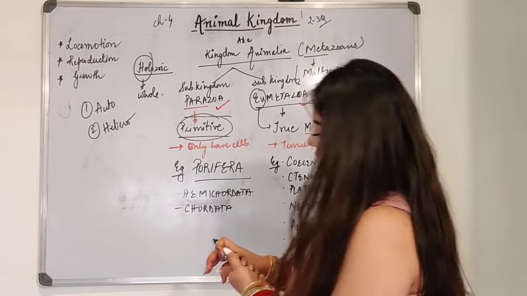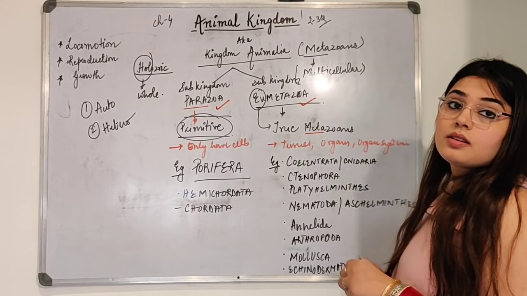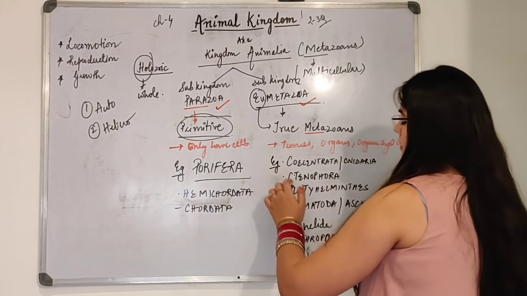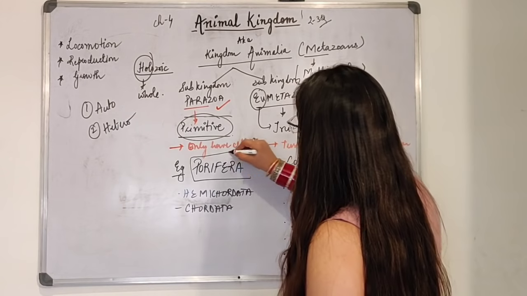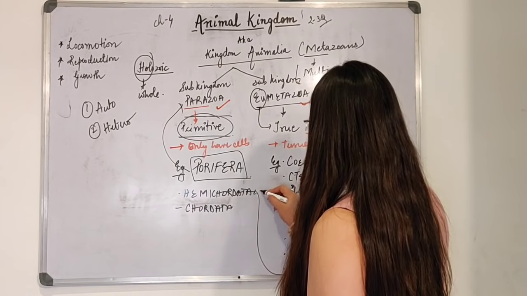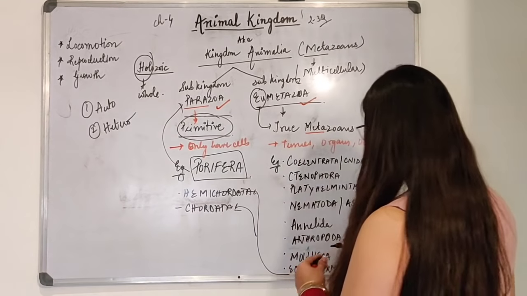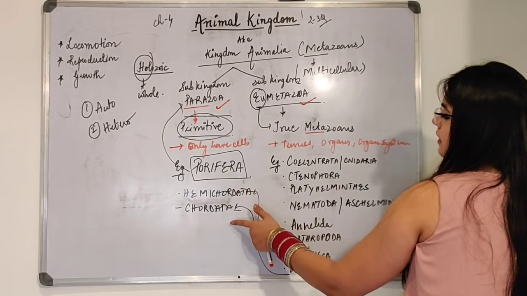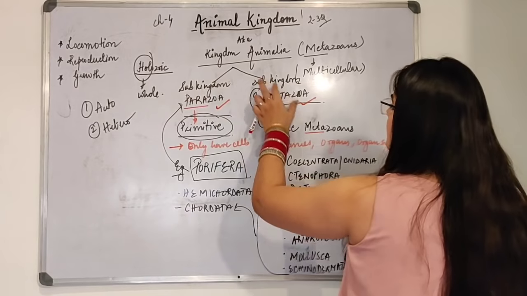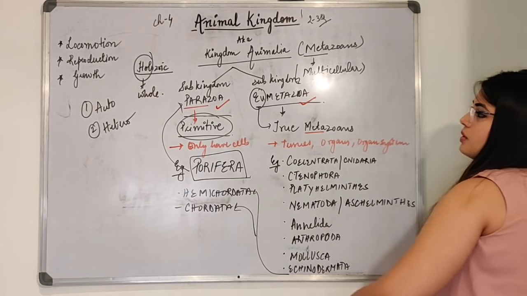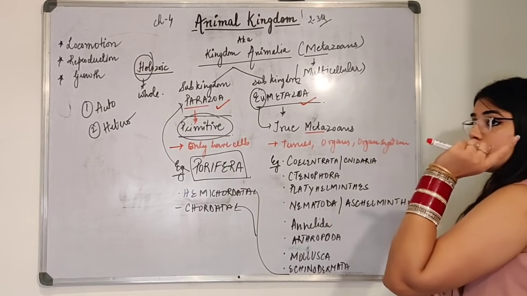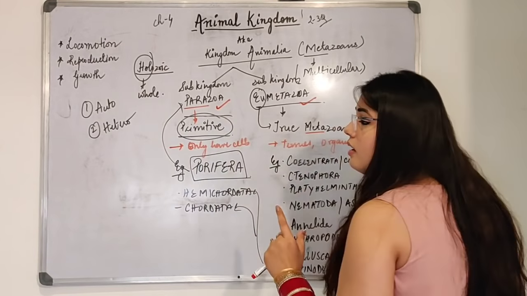Okay, so these are given to you in a sequence, right? So you need to understand this. This is the sequence which you need to follow. This Porifera, beta, is the example of Parazoa, and these will come after this. Okay, after Echinodermata is Hemichordata and then Chordata. So Eumetazoans and Parazoa are the subkingdoms which are further divided into many phylums. So the Parazoa subkingdom is divided into only one phylum, Porifera. It is a primitive one, it is the earliest one, it is only having cells.